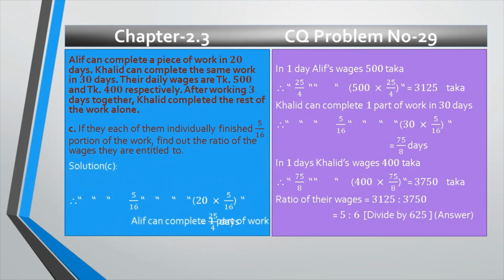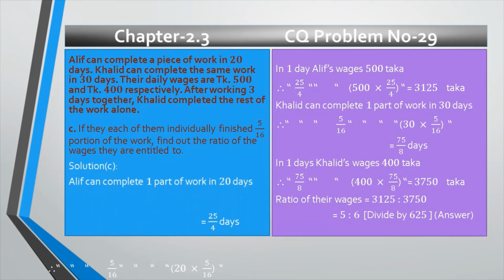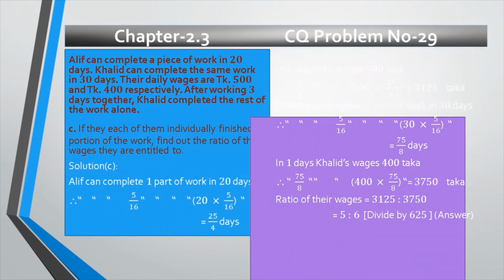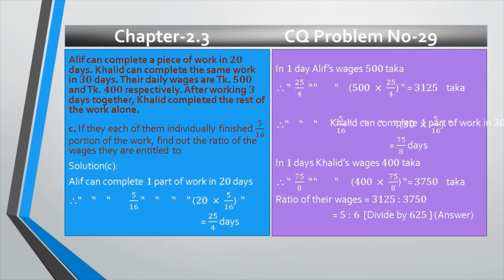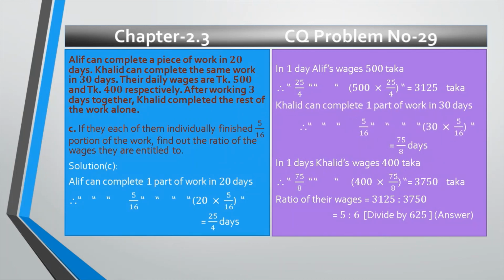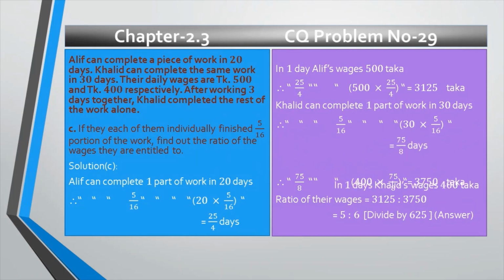Now the solution number C. Alif can complete 5 by 16 portion of work in 25 divided by 4 days, and in one day Alif's wages is 500 taka, so in 25 divided by 4 days his wages is 3125 taka. Now Khalid can complete 5 by 16 portion of work in 75 by 8 days. In one day Khalid's wages is 400 taka. Therefore in 75 by 8 days Khalid's wages is 3750 taka.